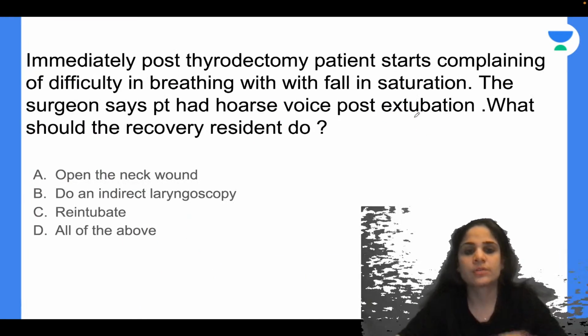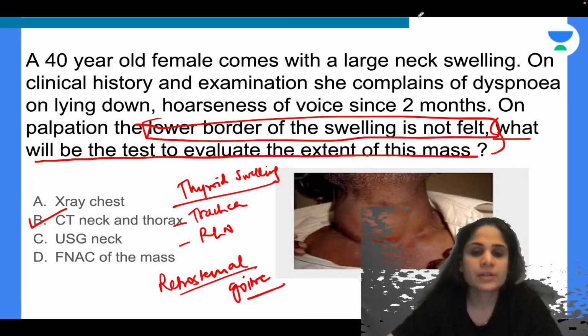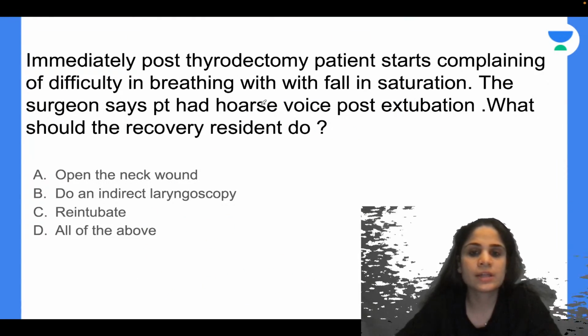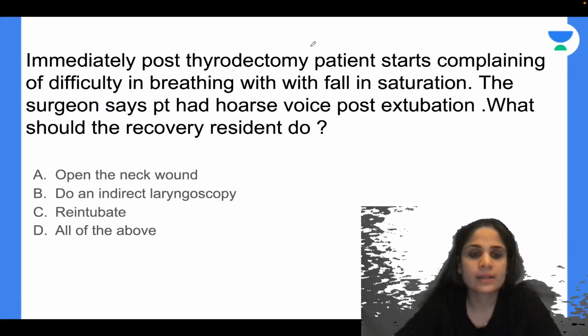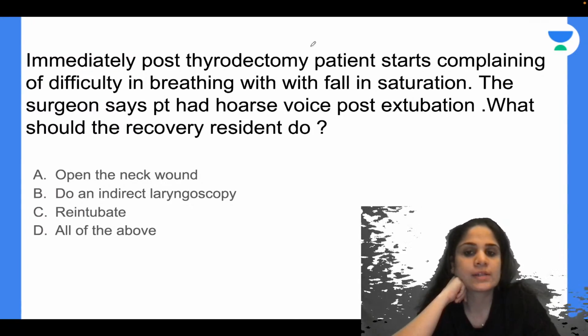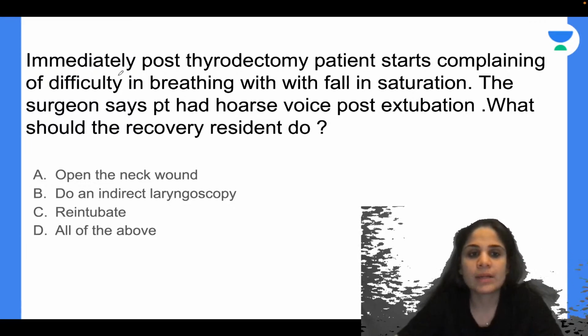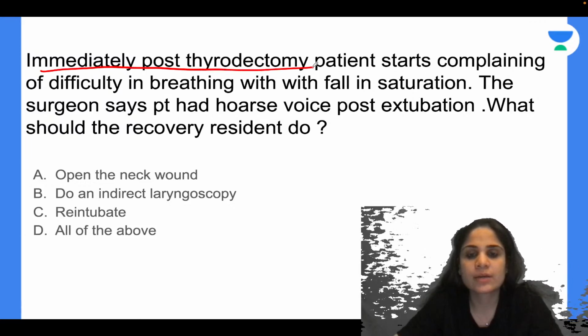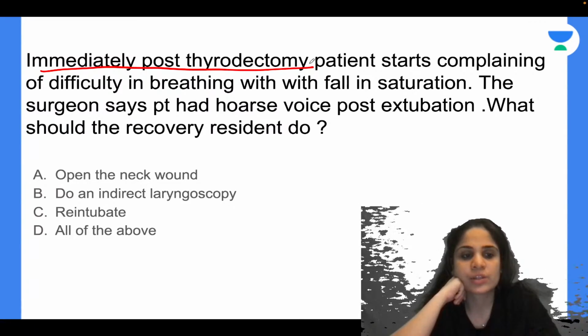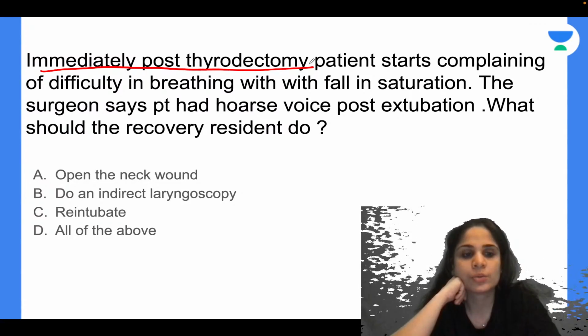Alright, next question. Now suppose this patient is taken up for surgery. Alright, so retrosternal goiter you took for surgery. Immediately post thyroidectomy, the patient starts complaining of difficulty in breathing with a fall in saturation. So look at the timeline. This is happening immediately post thyroidectomy. The surgeon says patient had hoarse voice post extubation. What should the recovery resident do?